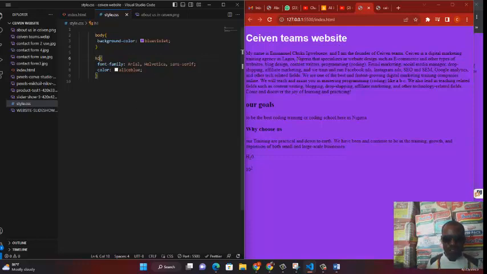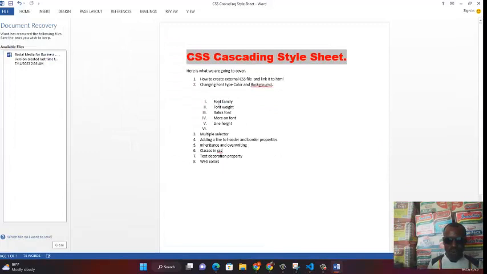So, let's move on. We've given it an area, a vertical, some serif, and we put the color Alicia Blue. And our color is only on H1, so it only affects H1, and that is all you need to know. There are a whole lot of things about font family.